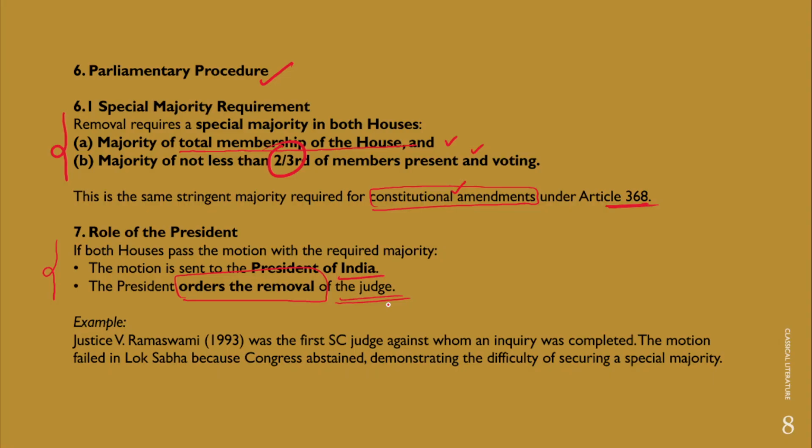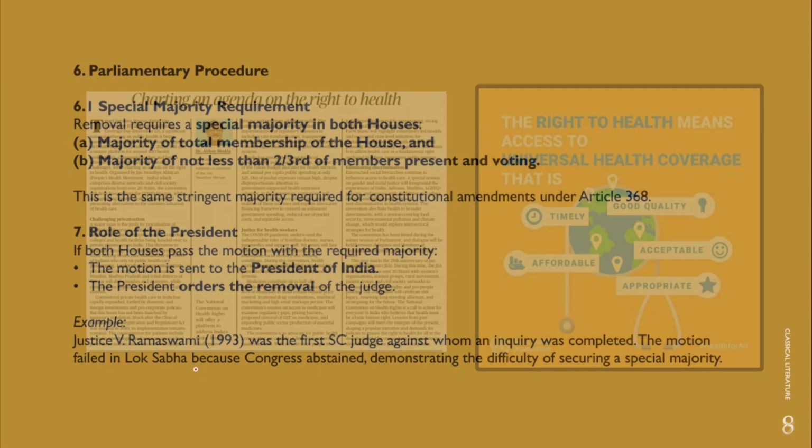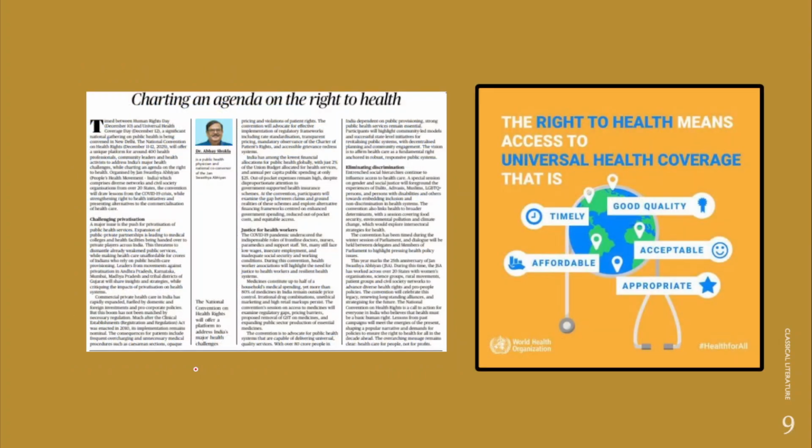In fact, these constitutional provisions and the Judges Inquiry Act 1968 have provided a detailed procedure for the removal of judges of the High Court and Supreme Court. However, Justice V. Ramaswamy in the year 1993 was the first Supreme Court judge against whom an inquiry was completed. However, the motion failed in Lok Sabha because at that point of time, Congress abstained, demonstrating the difficulty of securing a special majority. Right? So this is how a judge of the Supreme Court or a High Court will be removed. I hope you have understood the procedure for the removal of a judge of the Supreme Court and High Court.